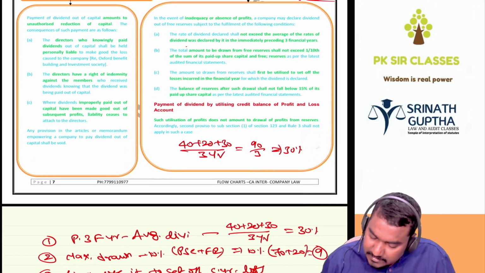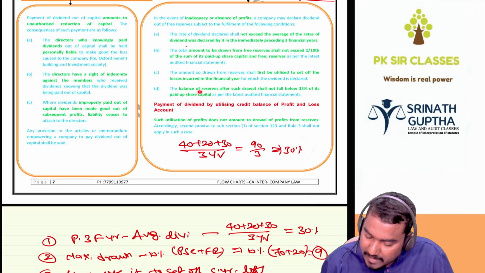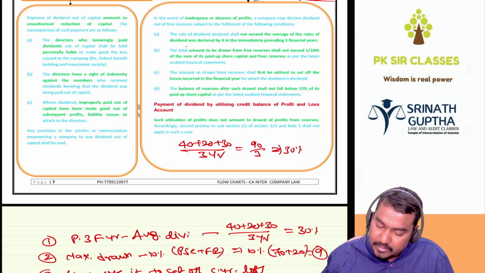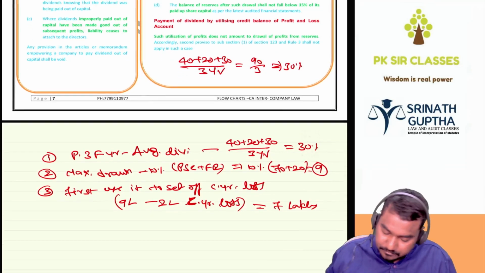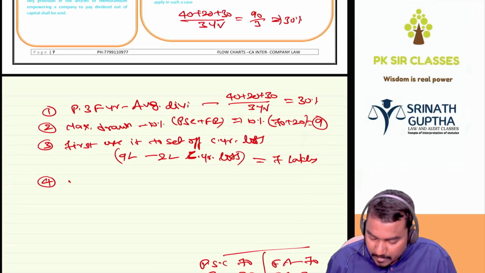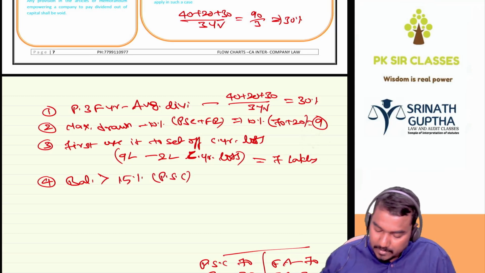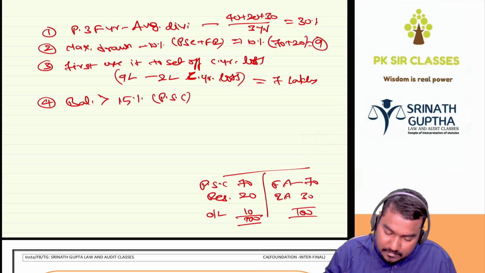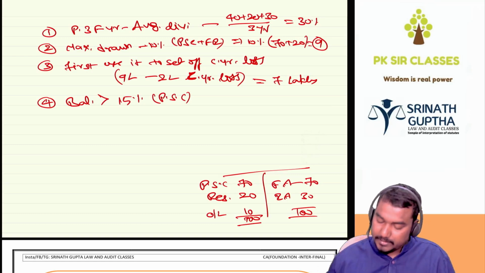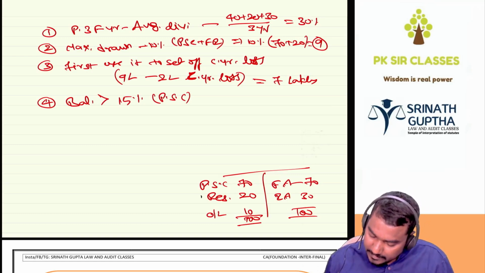Fourth condition, the balance reserves after withdrawal shall not fall below 15% of the paid up share capital. But in our example, our reserves are 20. How much are we withdrawing? 9 lakhs.